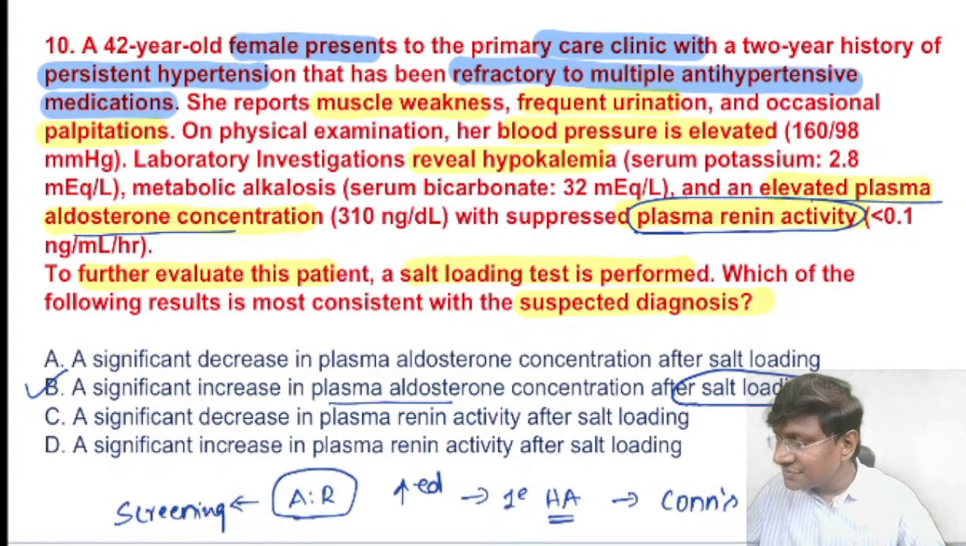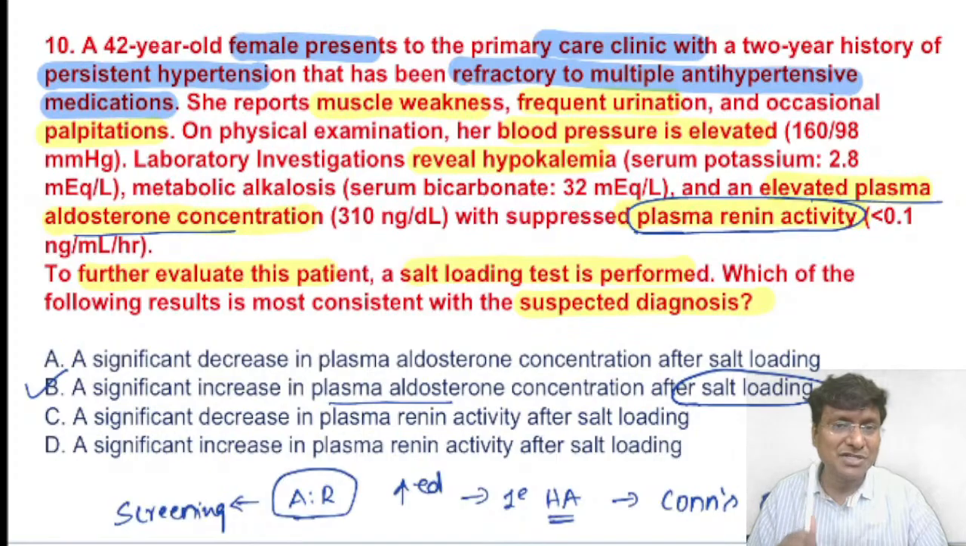Okay, so if the question is asked, what is the most common cause for Conn syndrome? The answer should be adrenal adenoma. But if the question is asked, what is the most common cause for primary hyperaldosteronism? The answer should be bilateral adrenal hyperplasia. Now, these patients will have diastolic hypertension.